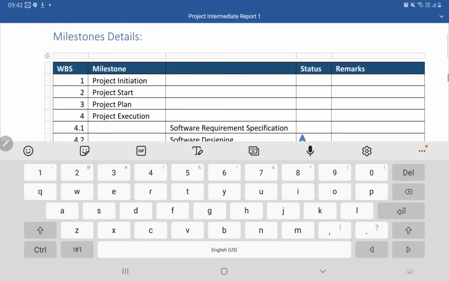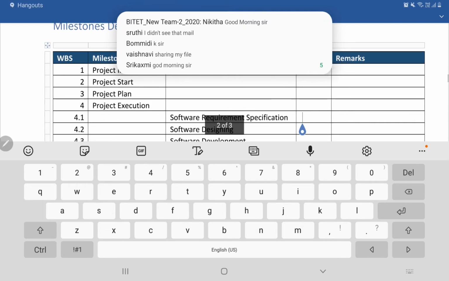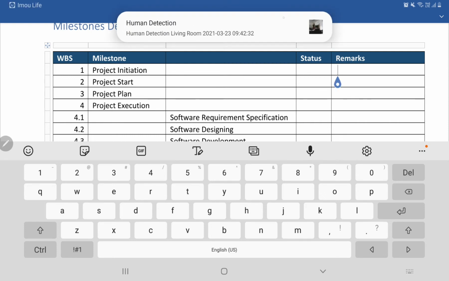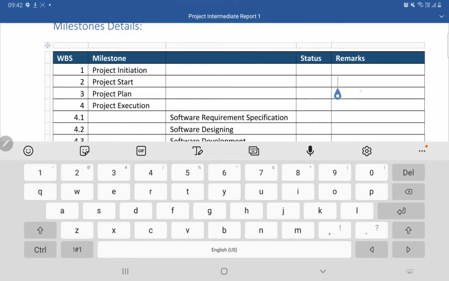If you have any remarks to mention, you can mention, maybe, that you identified the basic purpose of the project, and you can speak about project start, budget, and time required being clearly understood. Here you can speak about identified various activities involved in completion of the project, and scheduling for all the activities was done. In that way, you can write some remarks.